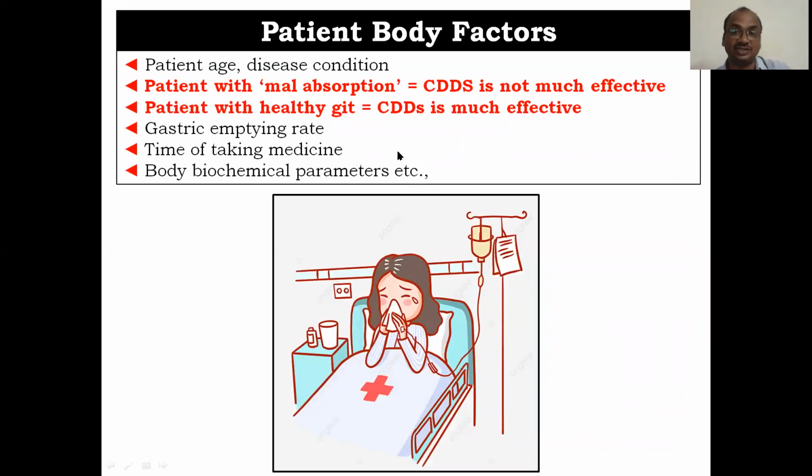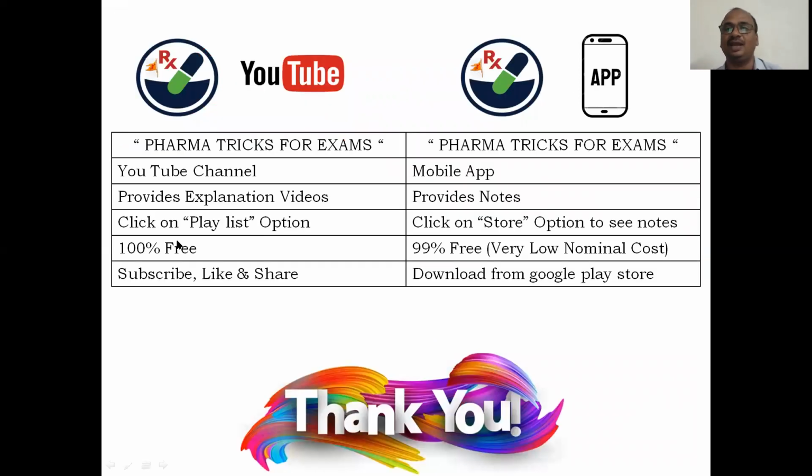And patient body factors. This is the last factor. Patient age, body condition, disease condition, like a patient with malabsorption. He does not have proper absorption, so CDDS is not much effective in those cases. In a patient with a healthy GIT, the gastrointestinal tract is very good, so absorption is very good, and the controlled drug delivery system is much more effective in them. Other factors that affect are gastric emptying rate, time of taking the medicine, body biological parameters, etc. Okay, so I will end my session here.